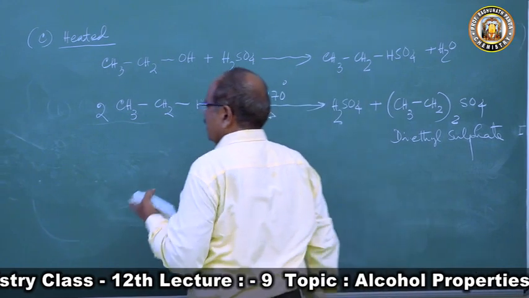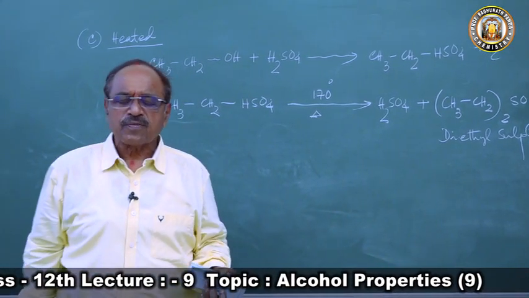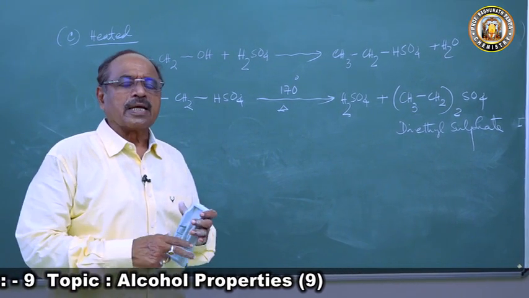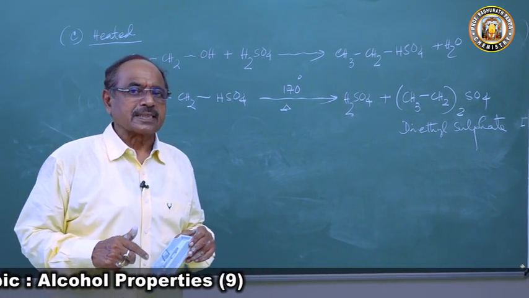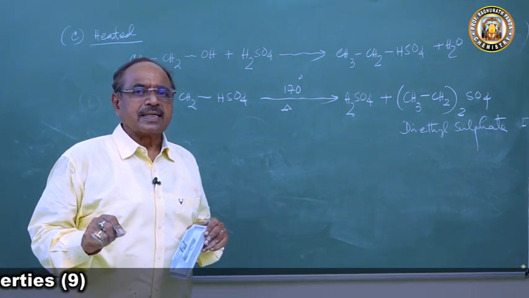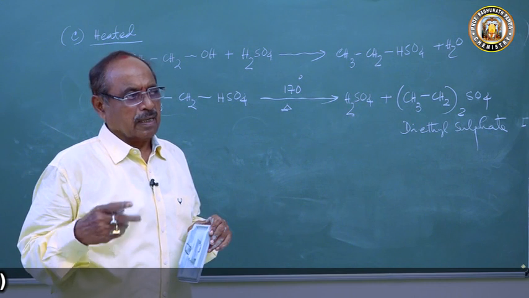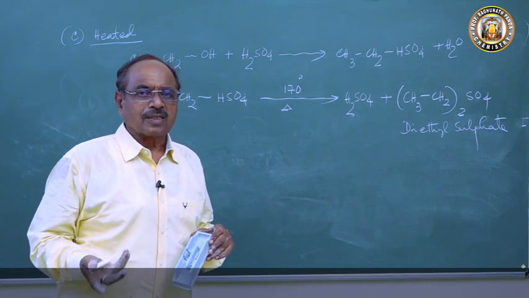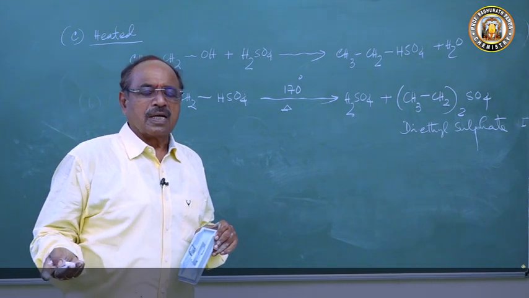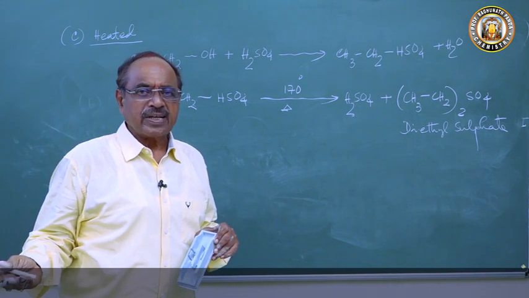So this is a very, very important question for a student of class 12 in the board exam. What happens when ethyl alcohol is heated with concentrated sulfuric acid? So when ethyl alcohol is heated with concentrated sulfuric acid, the OH group of the alcohol is substituted by HSO4 to form ethyl hydrogen sulfate.